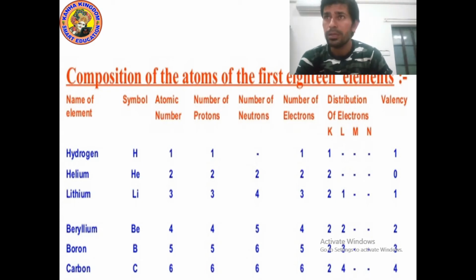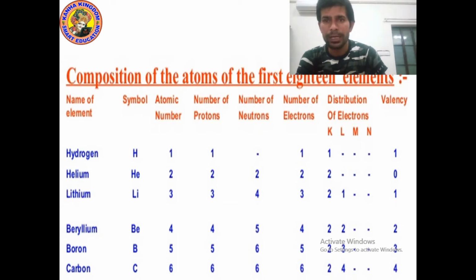Now let's talk about the distribution of electrons. In hydrogen, how many electrons are present? Only 1. Now the distribution of electrons, K, L, M, N. In the K shell we can fill only 2 electrons, and in the L, M, N shells we can fill a maximum of 8.